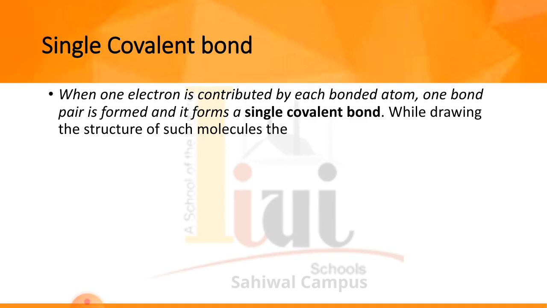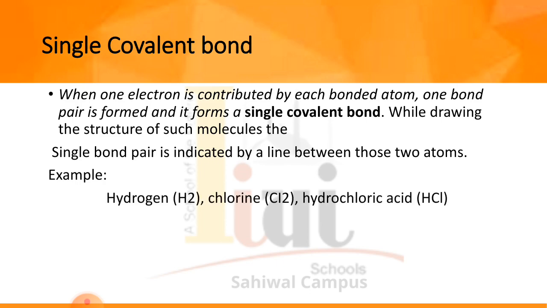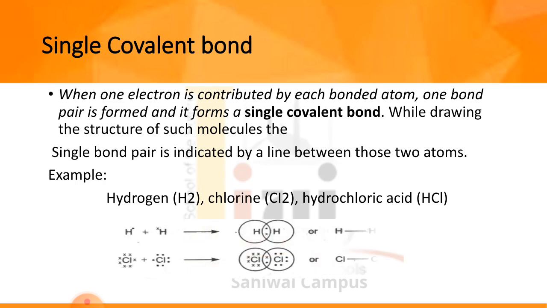While drawing the structure of such molecules, the single bond pair is indicated by a line between those two atoms. If we take examples of single covalent bond, we can have hydrogen, H2, chlorine, Cl2, methane, CH4, and so on. Hydrogen, chlorine, hydrochloric acid are the examples of single covalent bond.